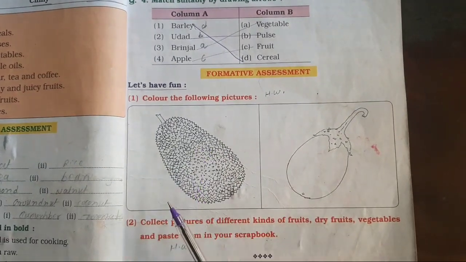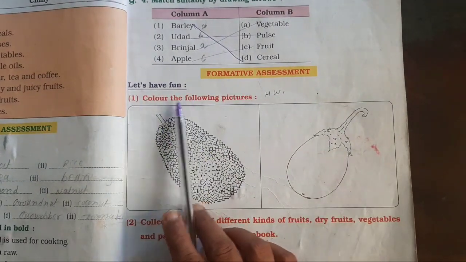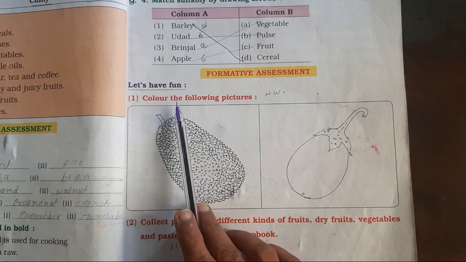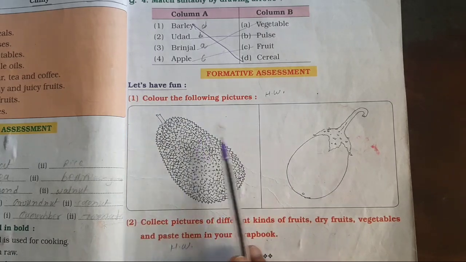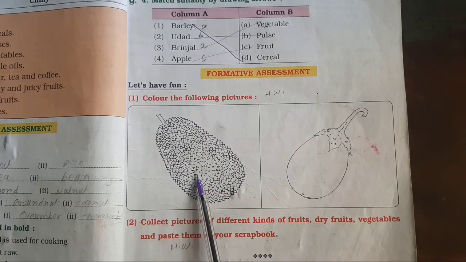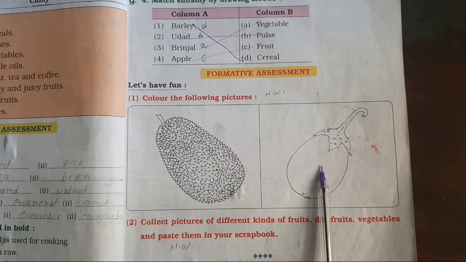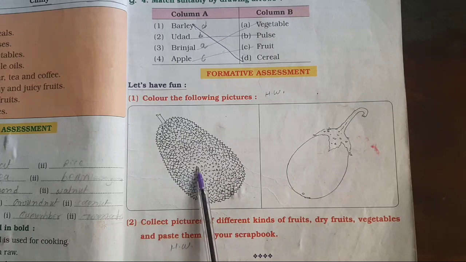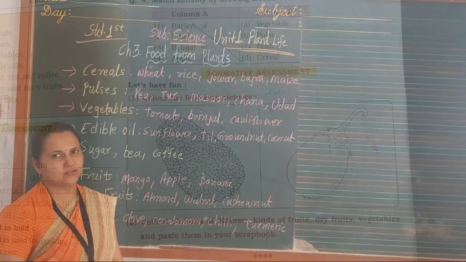Now time for formative assessment. Let's have fun. 1. Color the following picture. Here two pictures are given, one is jackfruit and another is brinjal. So fill the color according to the picture. Number 2. Collect pictures of different kinds of fruits, dry fruits, vegetables and paste them in your scrapbook. Instead of a scrapbook, you can use a notebook too.